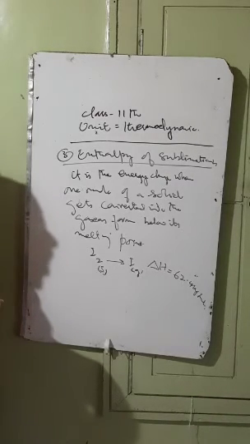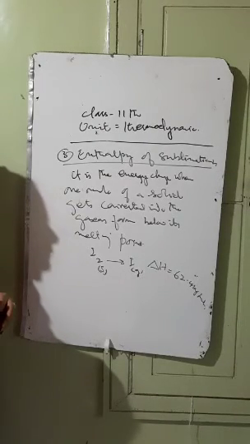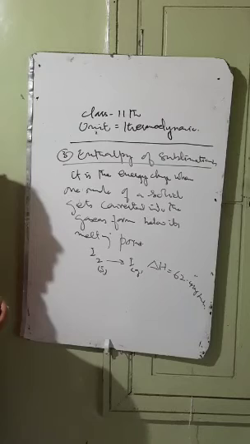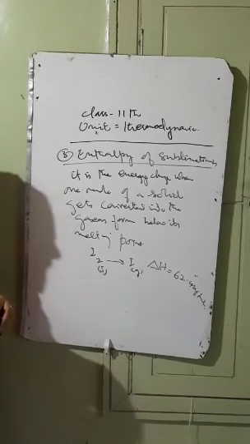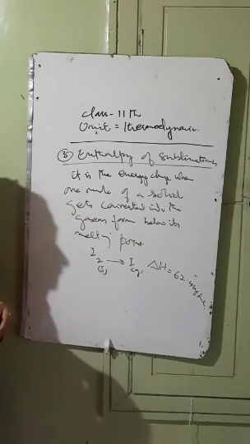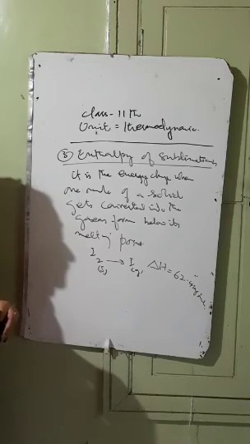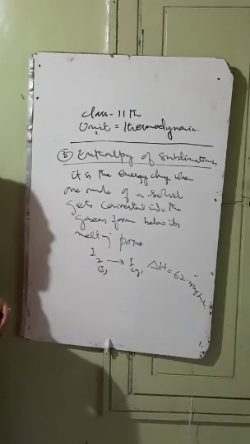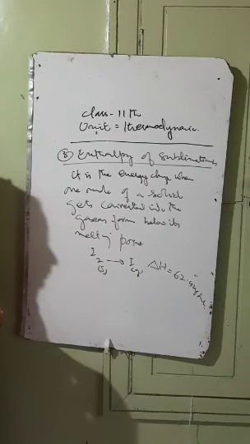This is all about the thermochemistry. So in thermochemistry we discussed various points, various types of. First we discussed what is enthalpy of a reaction or heat of reaction. Then depending upon the nature of the reaction, we have the following types of enthalpy. That's enthalpy of formation, enthalpy of combustion. Similarly, we have the other types of enthalpies as well. Then we have bond dissociation energy, Hess's law, and enthalpy change during phase transition.